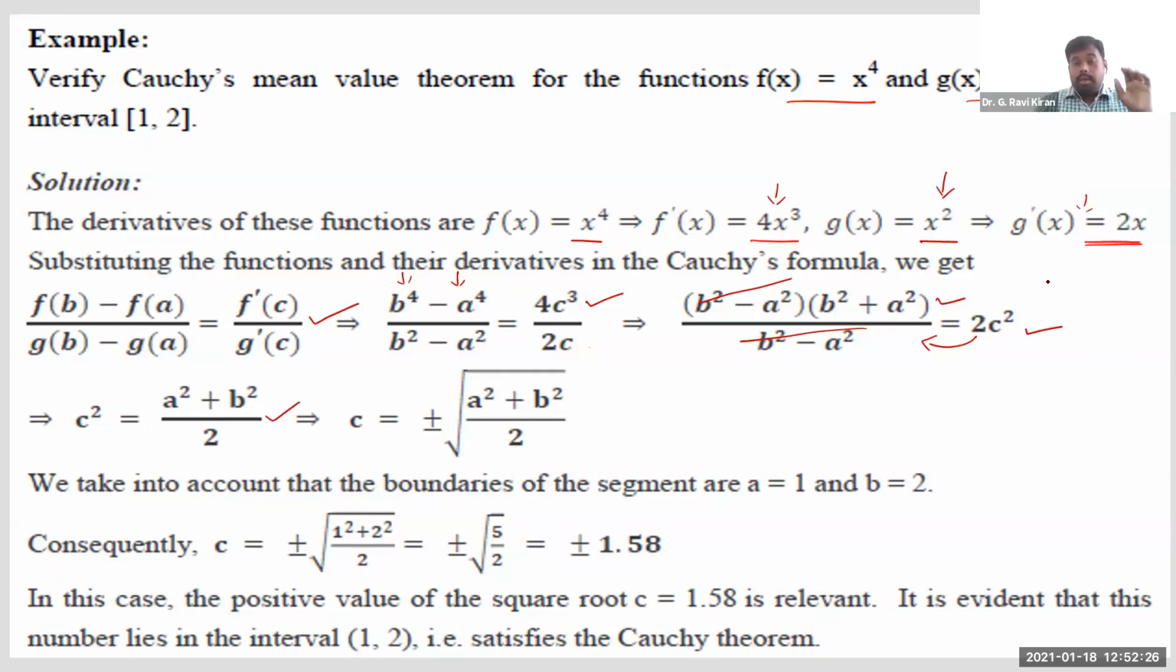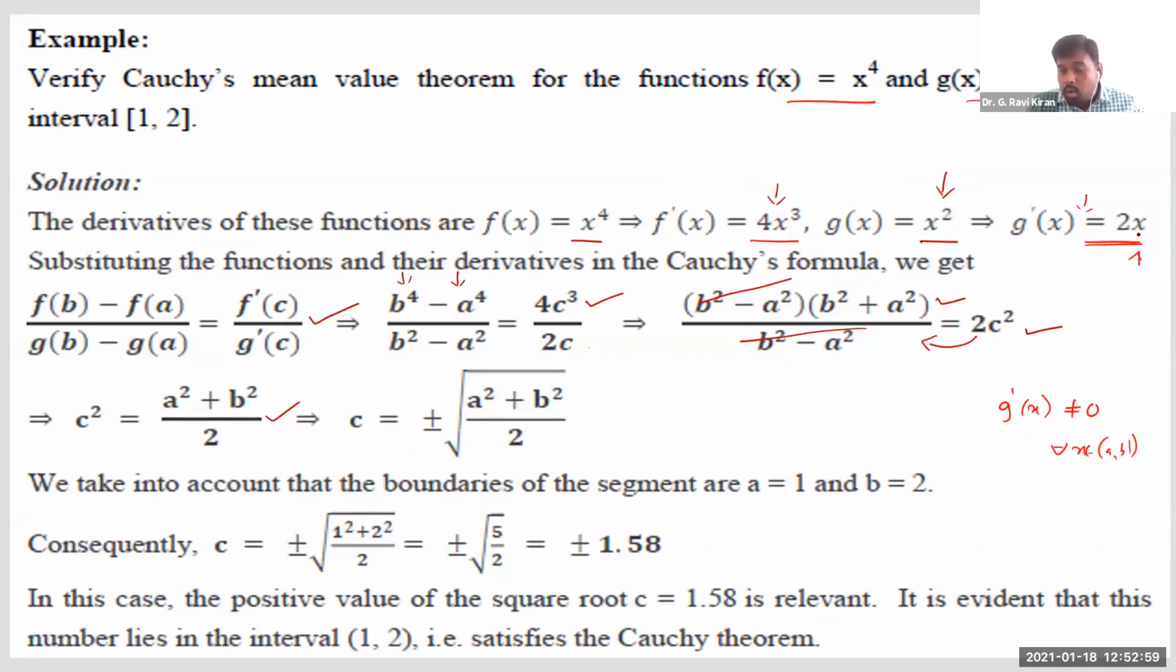So therefore, since f dash of x and g dash of x exist, you can say both f of x as well as g of x are differentiable, right? So clearly, both f of x as well as g of x are continuous and also differentiable. Moreover, we have one more condition. We want g dash of x to be not equal to 0 for all x belongs to this open interval a comma b. See, g dash of x is 2x.